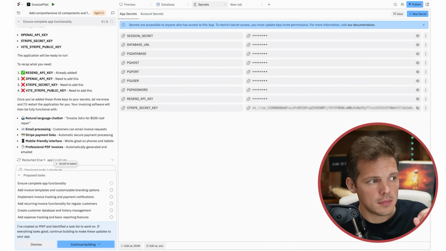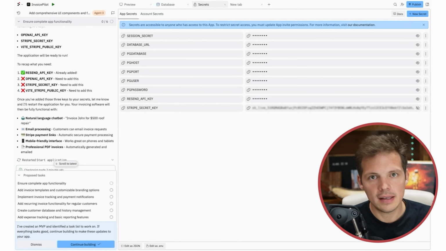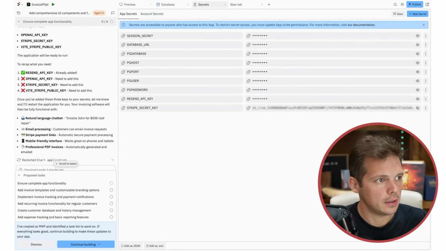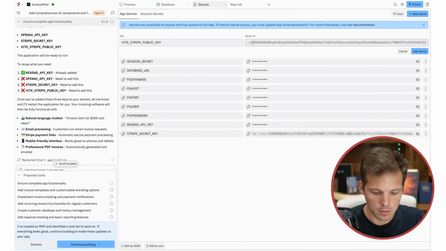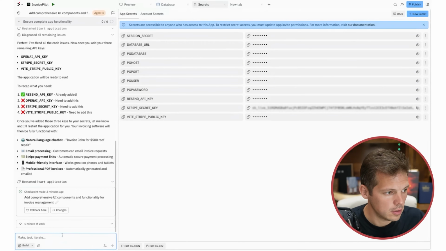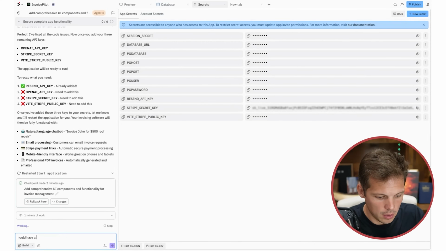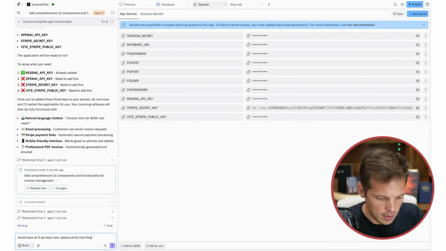Here's a pro tip for you. The Stripe secret key starts with SK, and then the Vite Stripe public key starts with PK. All of those are in the API keys tab within the developer section of your Stripe account. Don't get intimidated by this stuff. ChatGPT can walk you all through it. So new secret, Vite Stripe public key, value, the public key that starts with PK. Now it should have everything. Continue building. You should have all 4 API keys now.